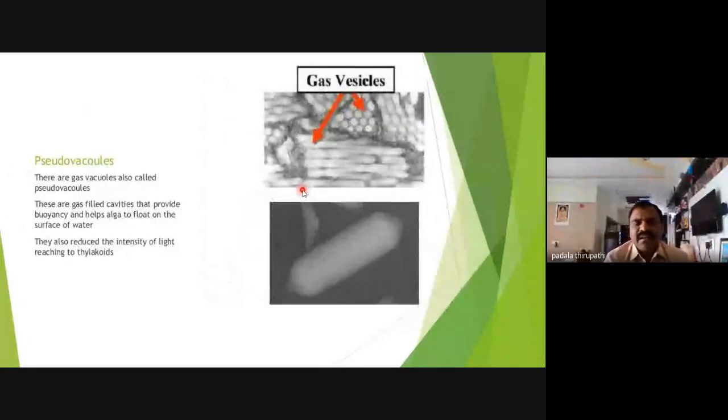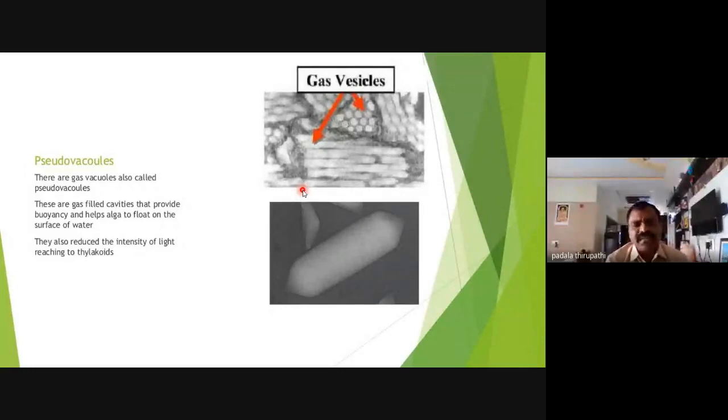And what about gas vacuoles, sir? Gas vacuoles. These gas vacuoles we can also call pseudo vacuoles. Actually, vacuoles are present in all plant bodies. All plant cells contain vacuoles. So this is a primary characteristic feature of the plant cell, my dear friends.